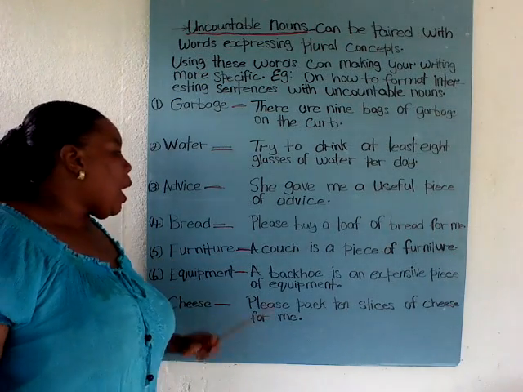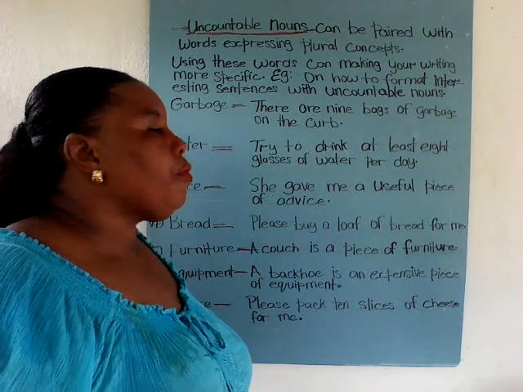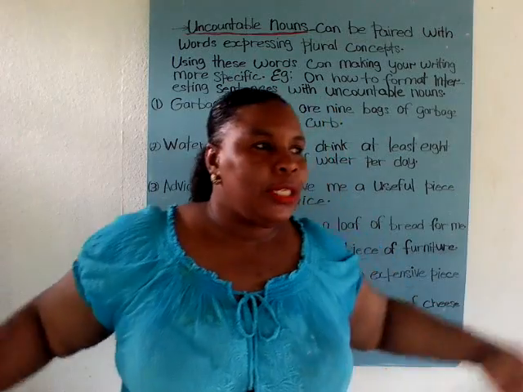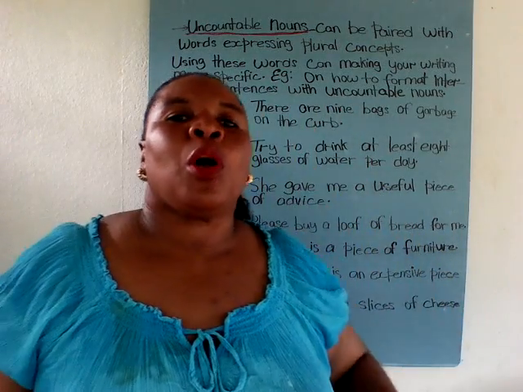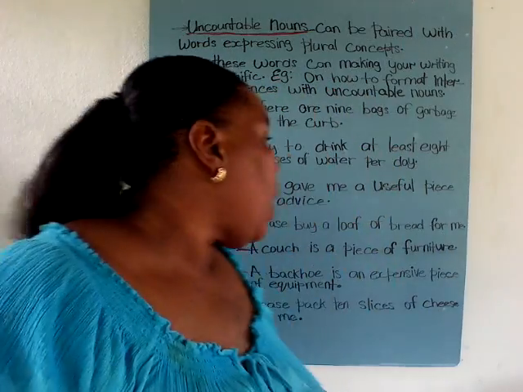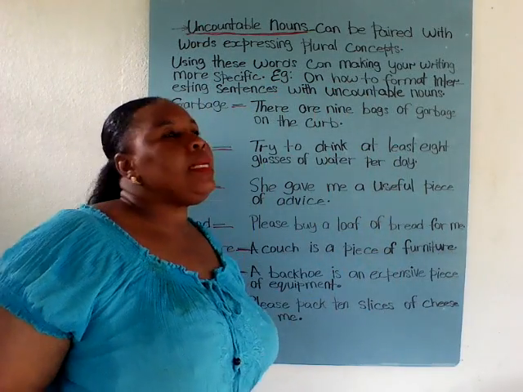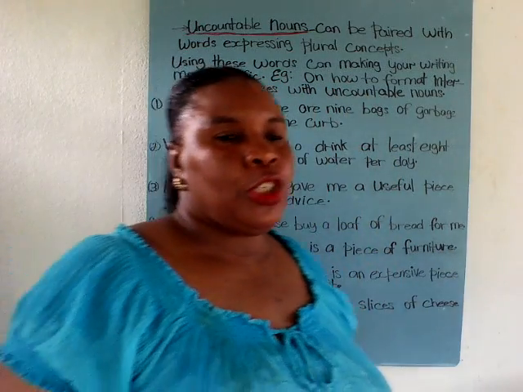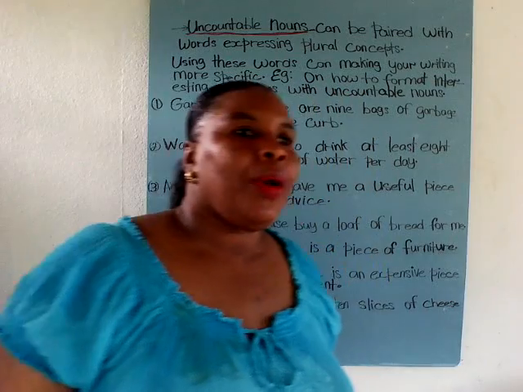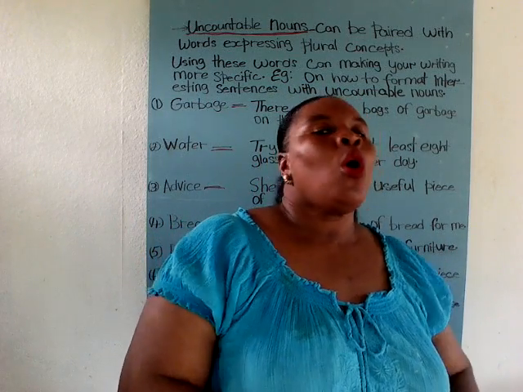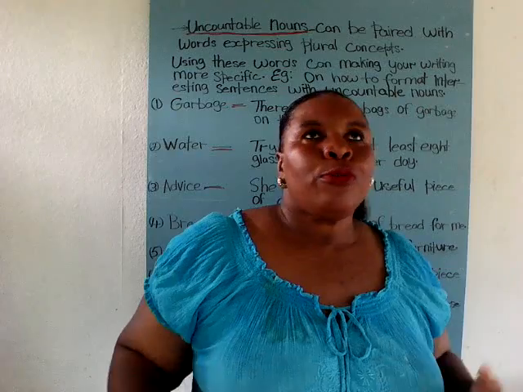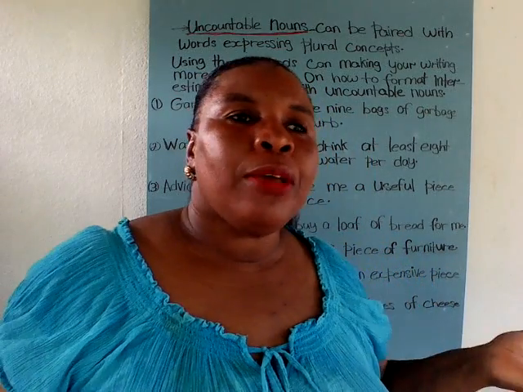Furniture. A couch is a piece of furniture. So the couch that you sit on, right? You usually keep a couch in your living room. So a couch is a piece of furniture. All right, so you have 5 pieces of furniture in the living room, or you have moved 4 pieces of furniture from your living room today.